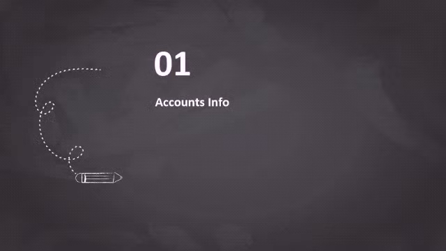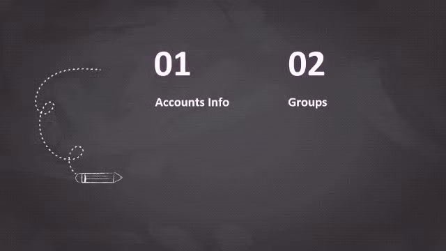Next one, we are going to learn about groups. A group is a common head meant for disclosing the total of like nature ledger balances, either in the balance sheet or in the profit and loss account. We must realize that groups are purely meant for display and not for posting any vouchers directly under them. By default, Tally has 28 predefined groups based on GAAP. It means Generally Accepted Accounting Principles.